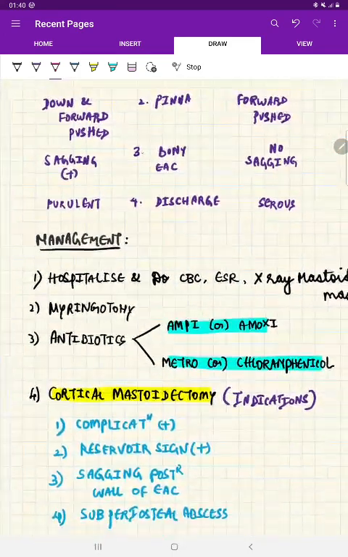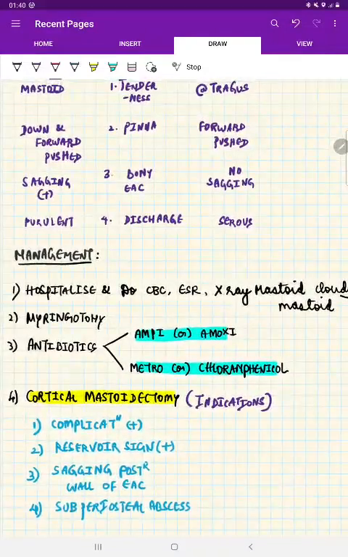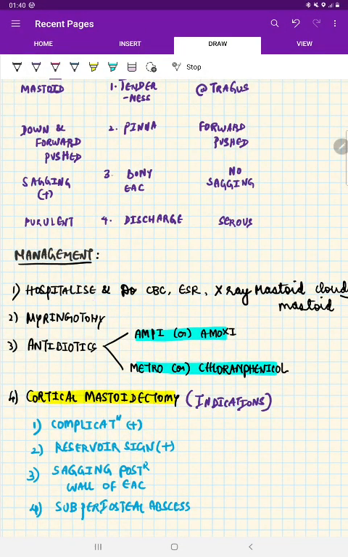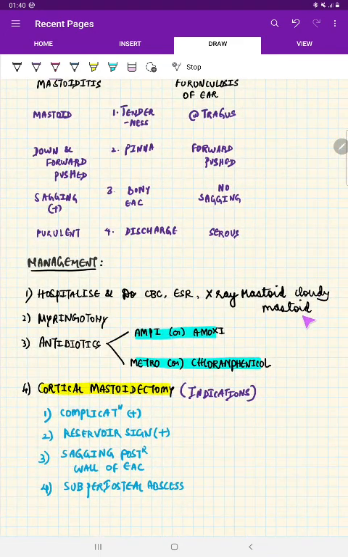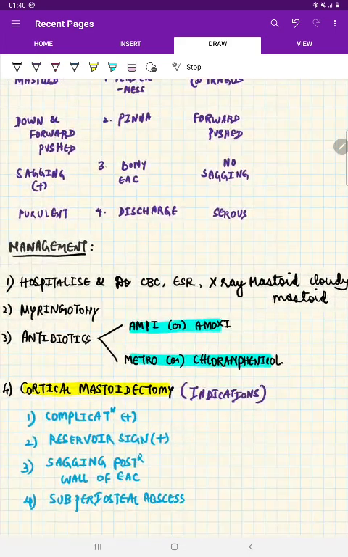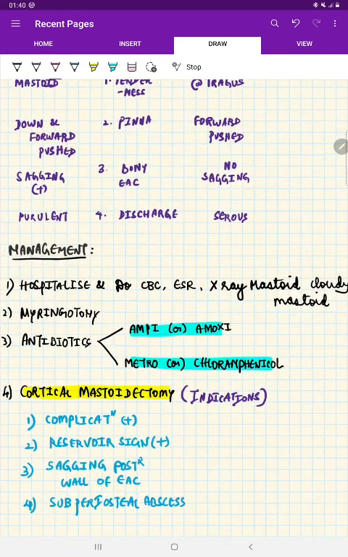Now, how to manage? We know the patient is going to run a temperature, so we need to hospitalize the patient, then do CBC, ESR. On doing X-ray mastoid, it shows cloudy mastoid air cells. We can do myringotomy, and we know it is an infective etiology, so we can give ampicillin or amoxicillin. Why ampicillin, amoxicillin is we give a gram-positive coverage because probably it is an upper respiratory tract infection. We are all doing this before culture. So ampicillin or amoxicillin. If at all there is an anaerobic bacteria, then we can cover it with metronidazole or chloramphenicol.